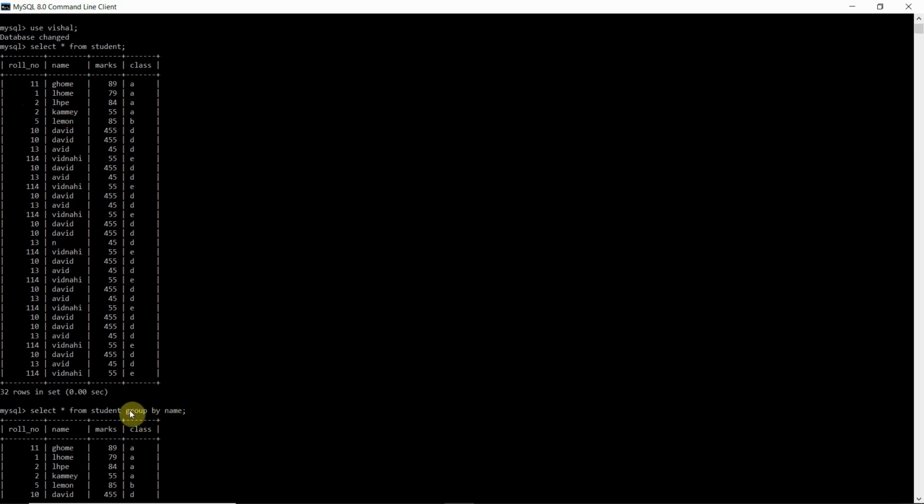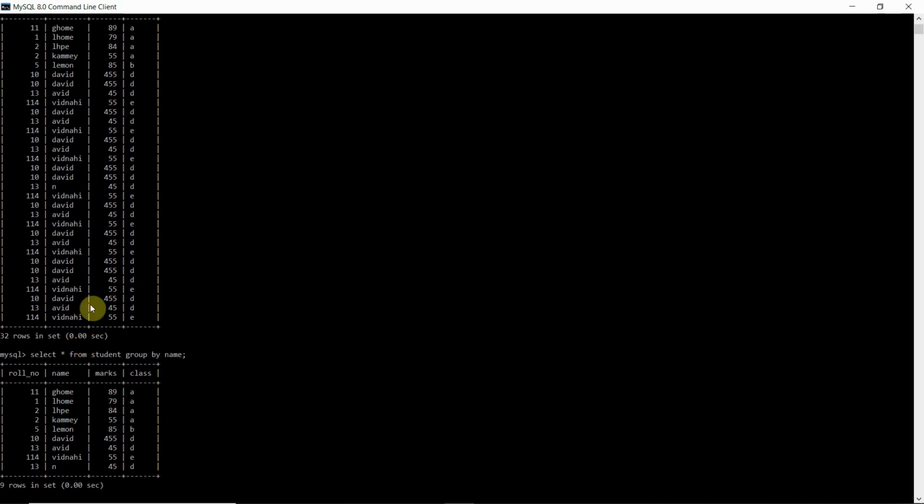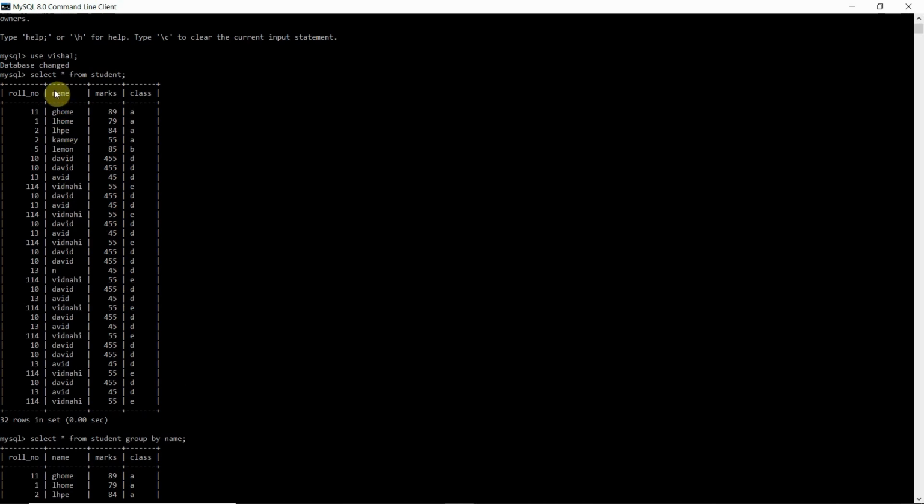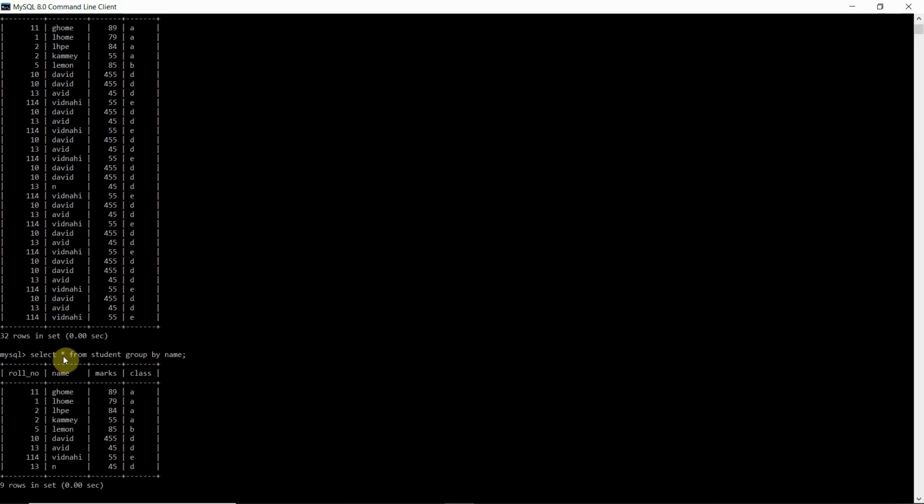This group by function groups according to the name. Since I have used group by name, this function will group all the values as per the name. Since I have used a star function here.